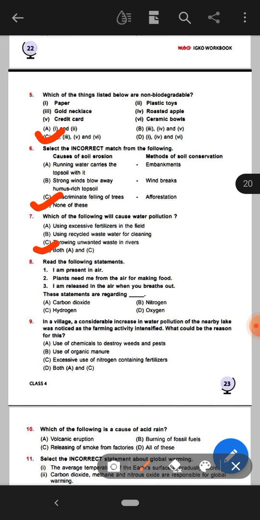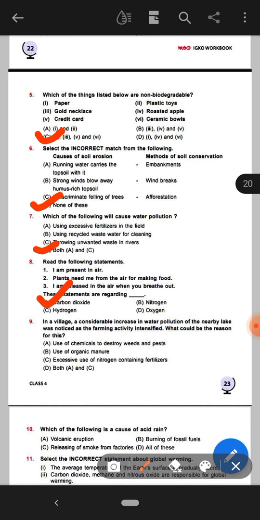Okay, these three statements are regarding option A, carbon dioxide, option B, nitrogen, option C, hydrogen, option D, oxygen. So here the right answer will be option A, that is carbon dioxide. This will be the right answer.